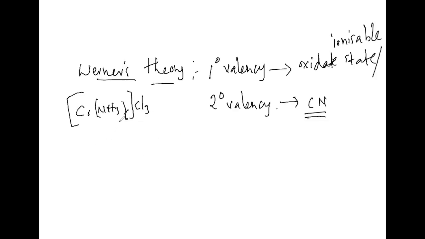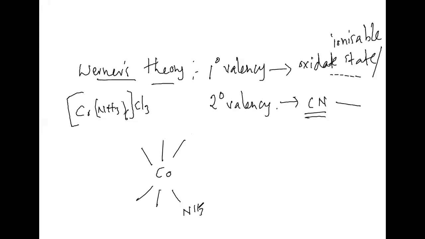Now, here what I am telling is the primary valency can be represented by using dotted lines, whereas the secondary valency is represented by using thick lines. For this, I am writing a coordination entity like this. How many NH3s can I write?